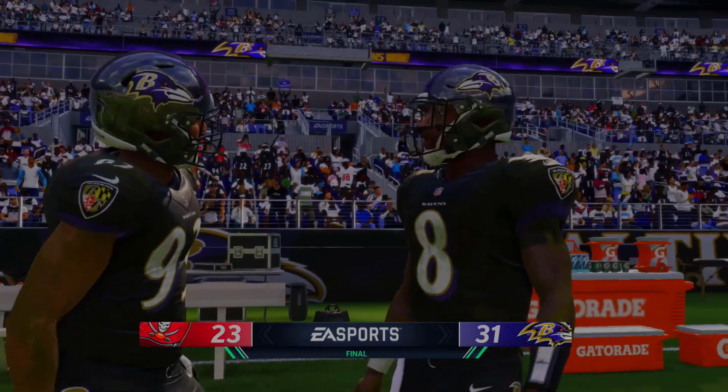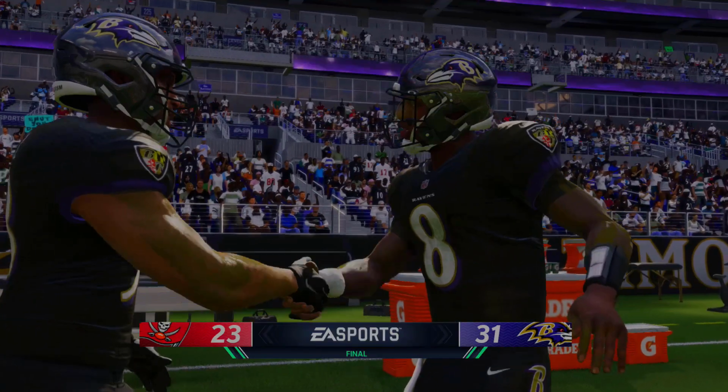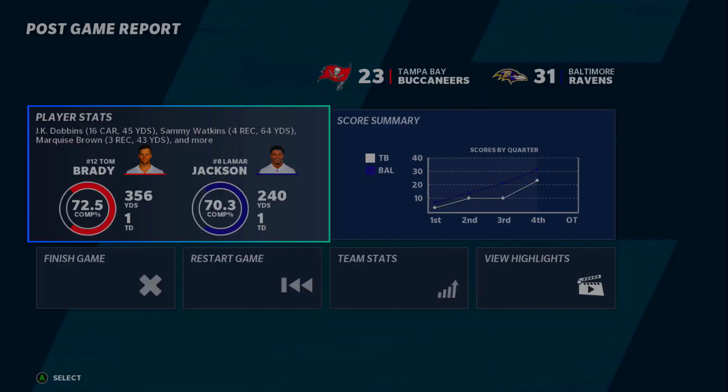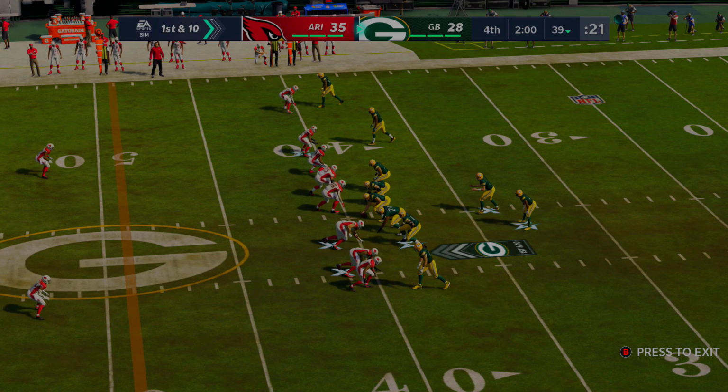Next game, the Bucs, they lose again as well. The defending champions are not staying in these brackets, but they did have to go on the road to play the Baltimore Ravens of Lamar Jackson. 356 yards for Tom Brady and 1 touchdown. Lamar Jackson 240 and 1 touchdown.